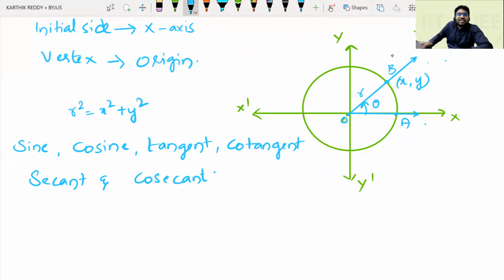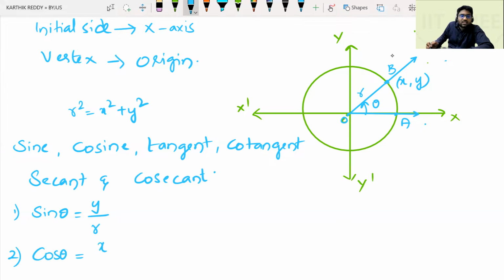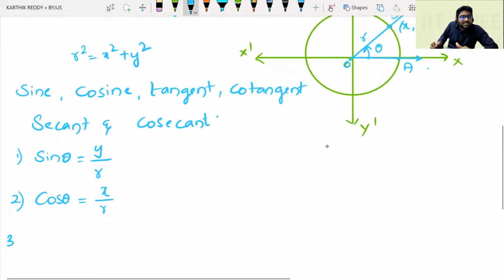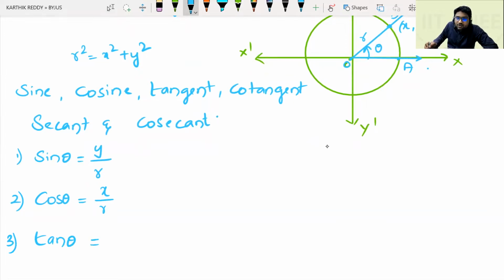Number 1, sine of an angle theta is called sine theta, and defined as the ratio of the y coordinate to the distance from that particular point to the origin, that is y by r. Number two, cosine of angle theta is called cos theta, given by x by r. Number three, tangent of angle theta, simply called tan theta, is given by the ratio of y coordinate to its x coordinate.